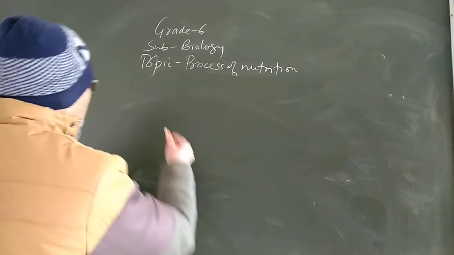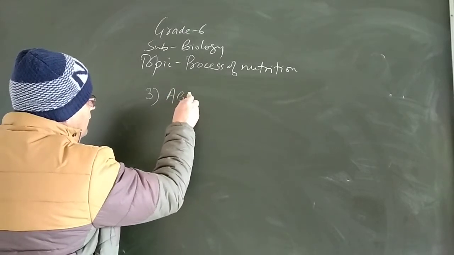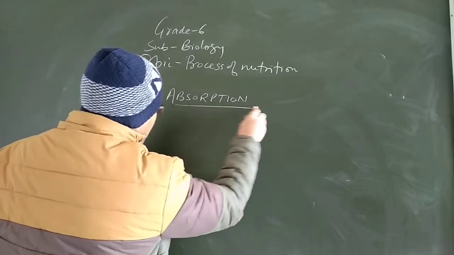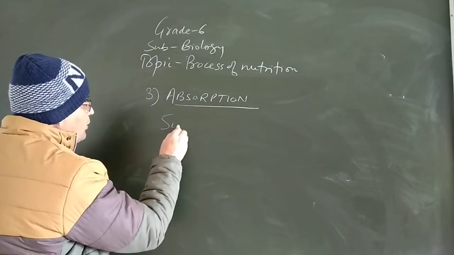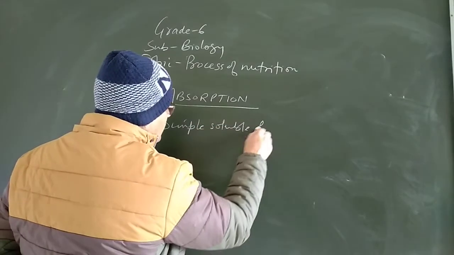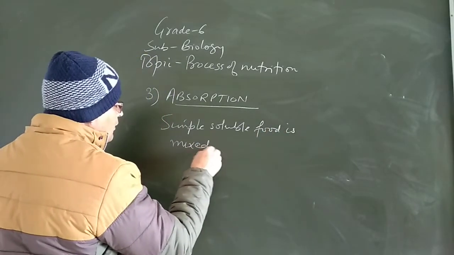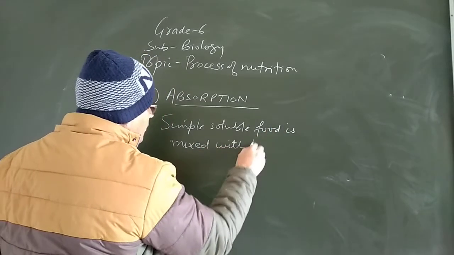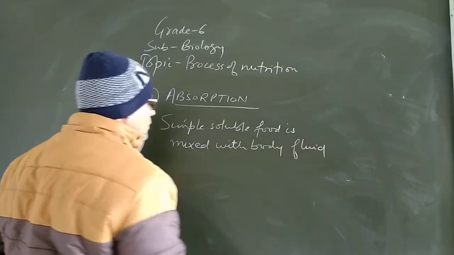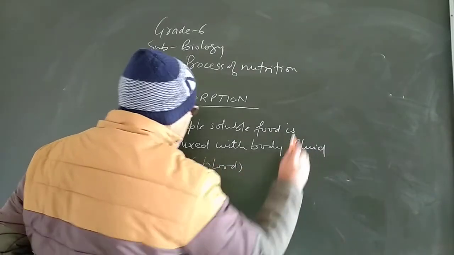When we talk about the third step, it is absorption. What happens in absorption? The simple soluble food is mixed with body fluid, body fluid like blood.